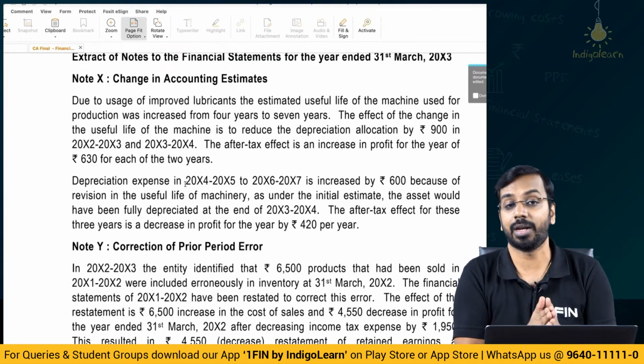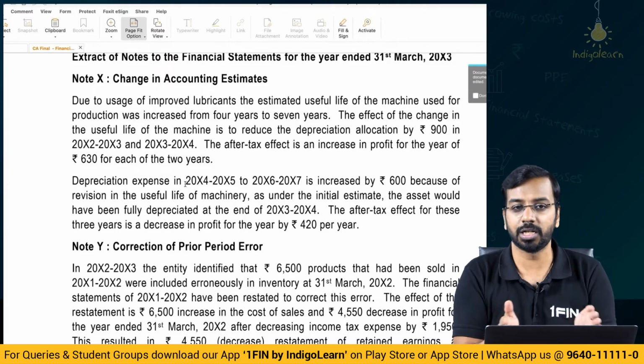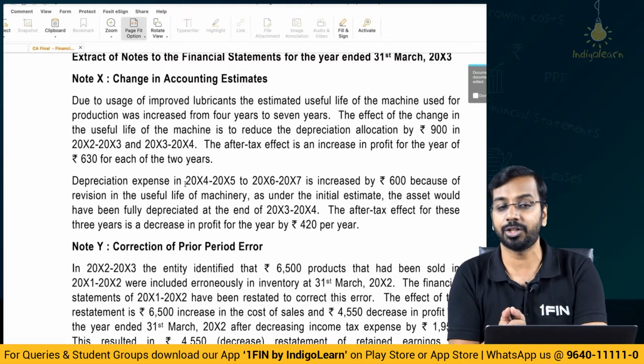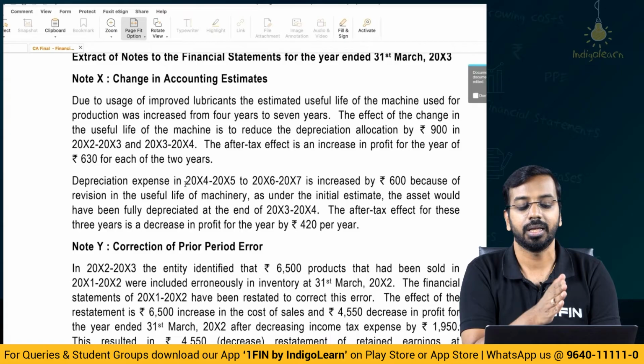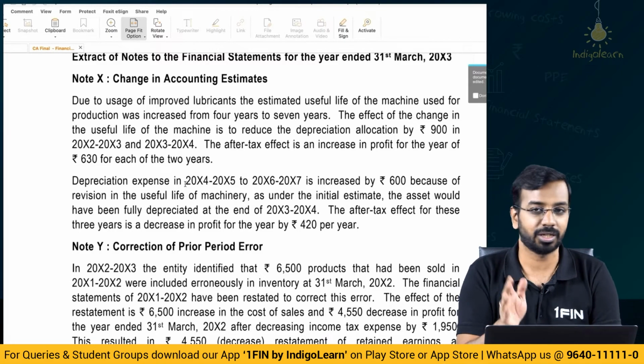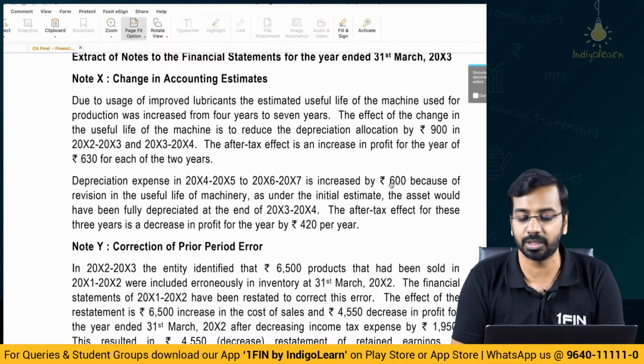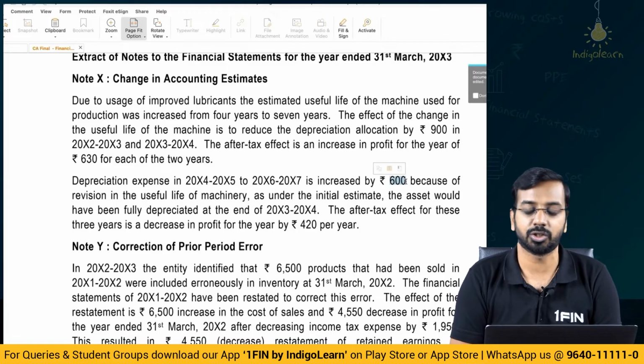See, initially we had a useful life of 4 years. So in the first 4 years, we thought we will charge depreciation of 1500 each. Now we will revise to 600 in year 2, year 3 and year 4. In the subsequent period, there was no depreciation. Now we will have a charge of depreciation of 600.